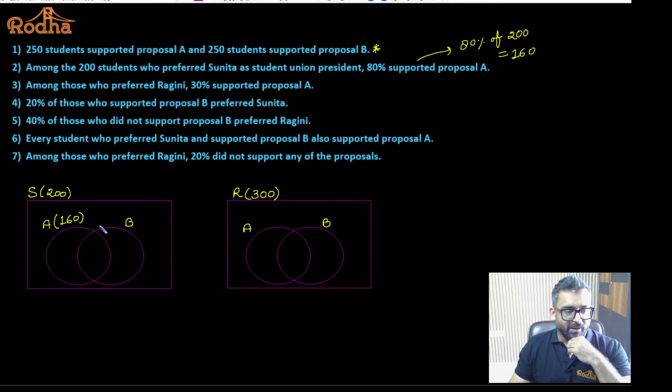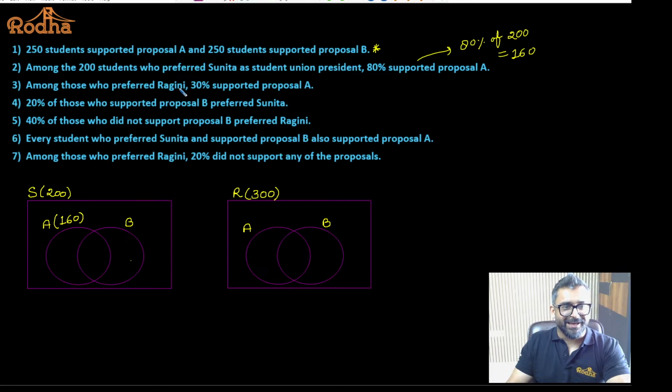Okay. Now, if I look at this circle is 160, these two values in total have to be 40. Yes or no? So rather than making variables and writing too many equations, just focus on whatever we have got from the statements as of now. Okay, let's move ahead then.